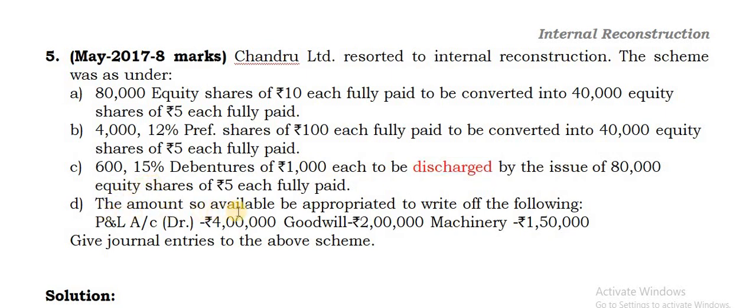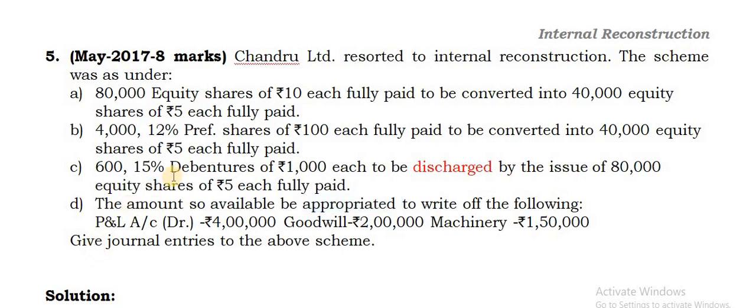Okay. Then the amount so available be appropriated to write off the following. Appropriated here is taken to mean be used. So whatever the credit amount that you get in the capital reduction account will be used to write off these assets.